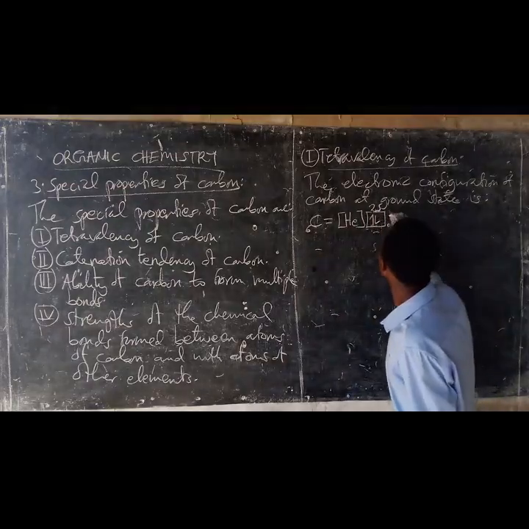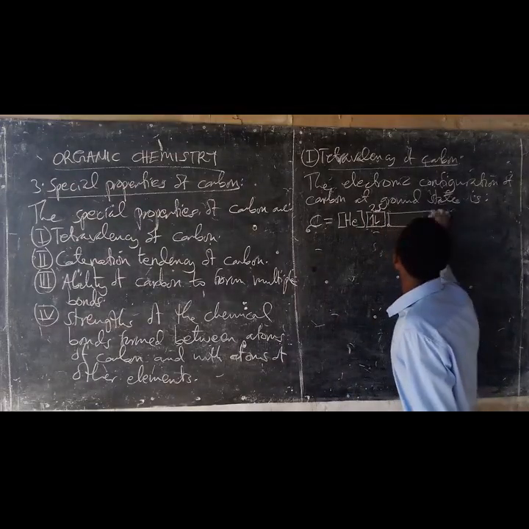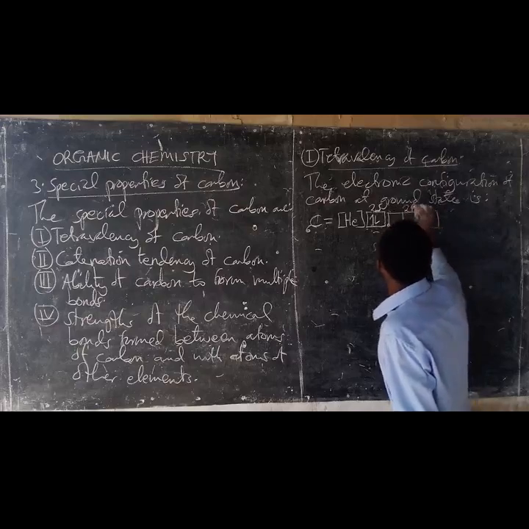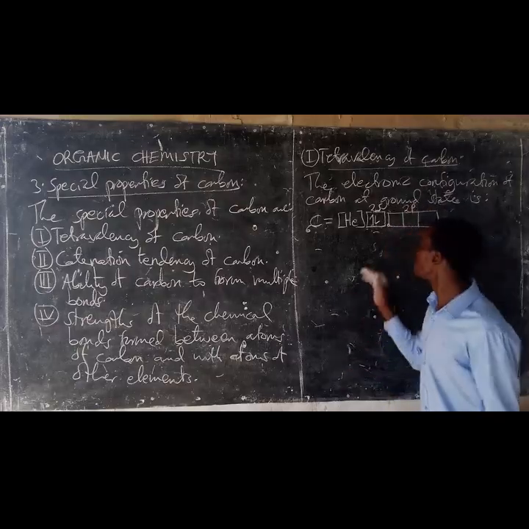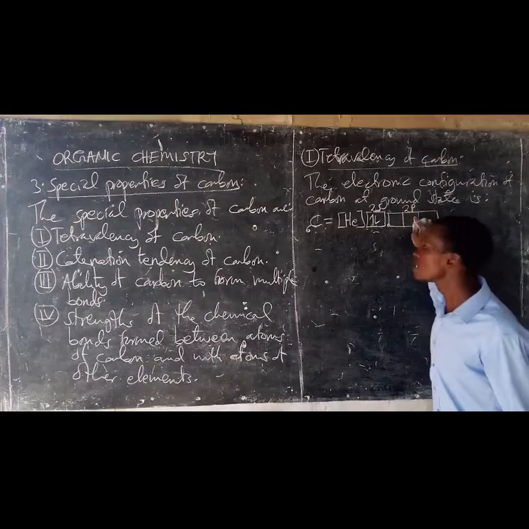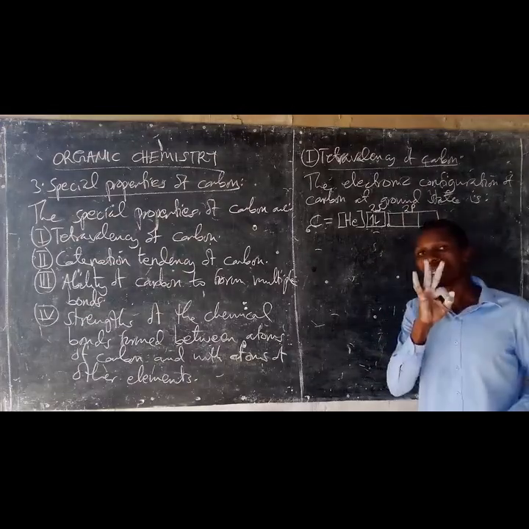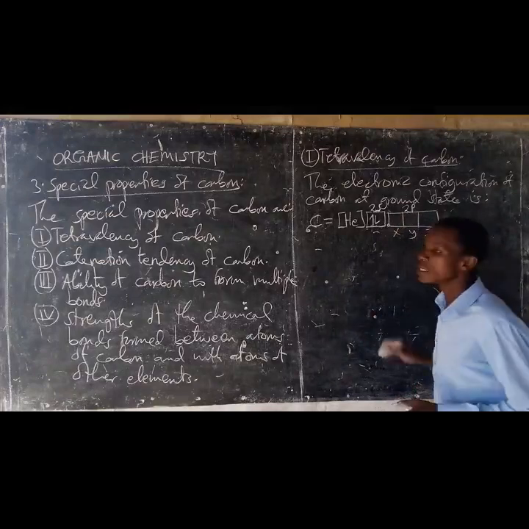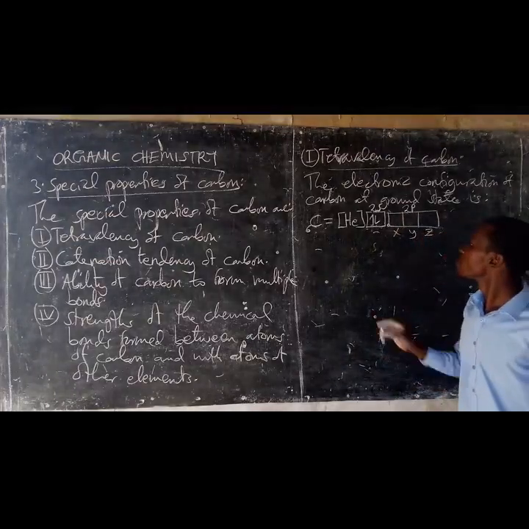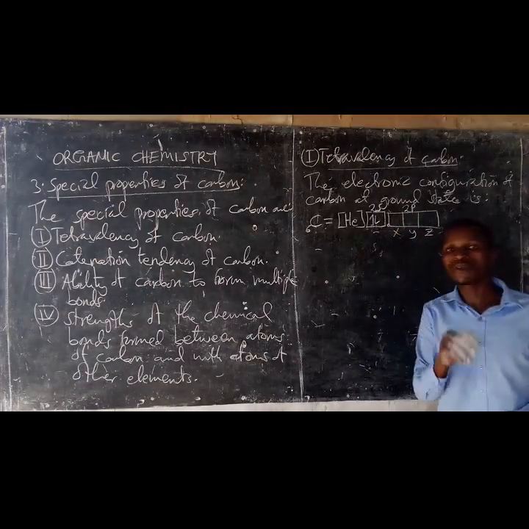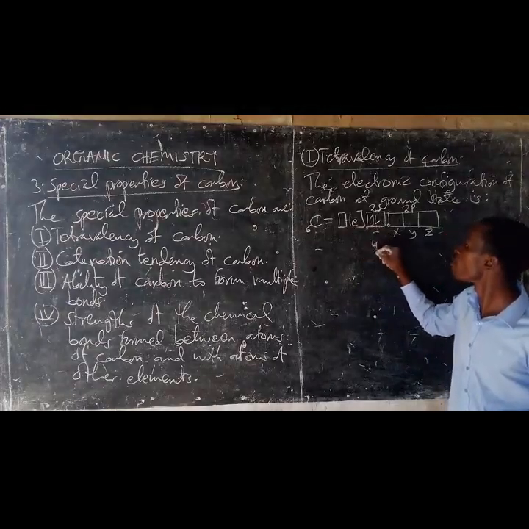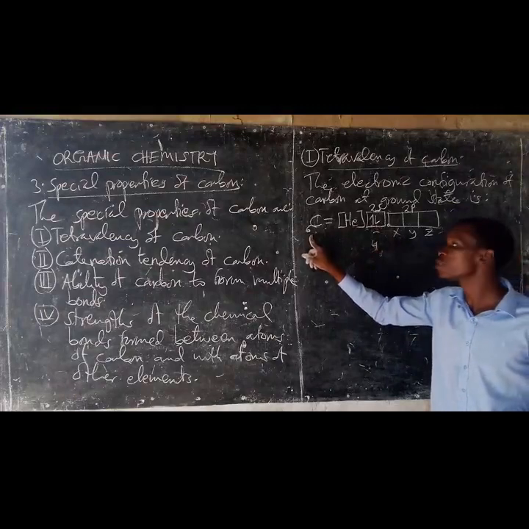The next orbital to be filled is the orbitals of the sub-energy level 2p. The 2p has 3 orbitals: 2px, 2py, and 2pz. So far, we have filled 4 electrons, 2, 2, 4. We have remained with the 2 electrons.